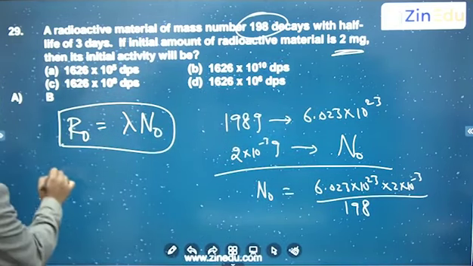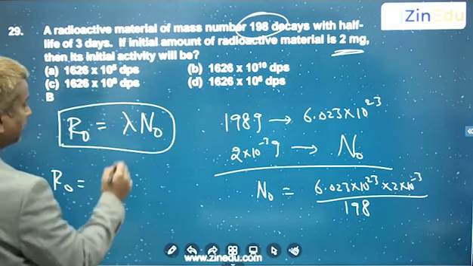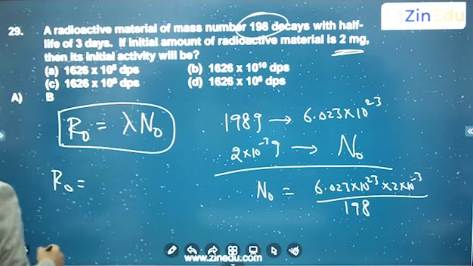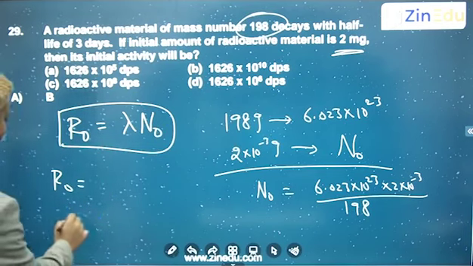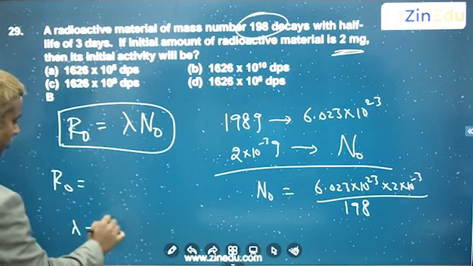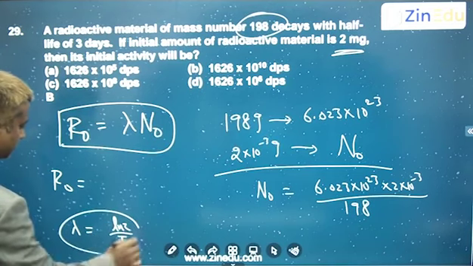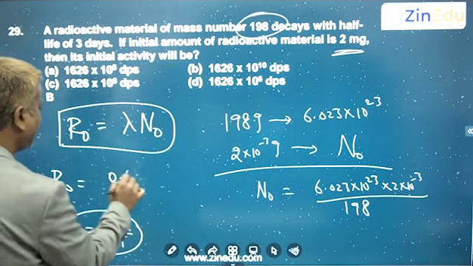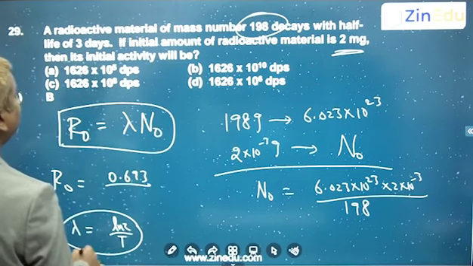Then your initial activity R naught is lambda n naught. Lambda is ln 2 by half-life, because half-life is ln 2 by lambda. So ln 2 is 0.693 by half-life, which is 3 days.